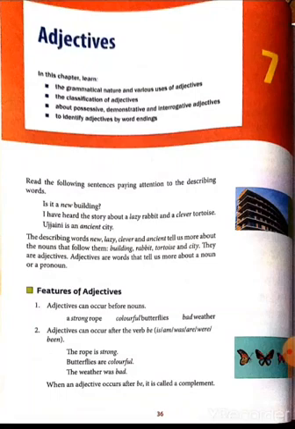Is it a new building? I have heard the story about a lazy rabbit and a clever tortoise. And Ujjaini is an ancient city. The describing word in the first sentence, "Is it a new building?", is new. In the second sentence, "I have heard the story about a lazy rabbit and a clever tortoise," the describing words are lazy and clever. In this sentence, lazy and clever are adjectives.